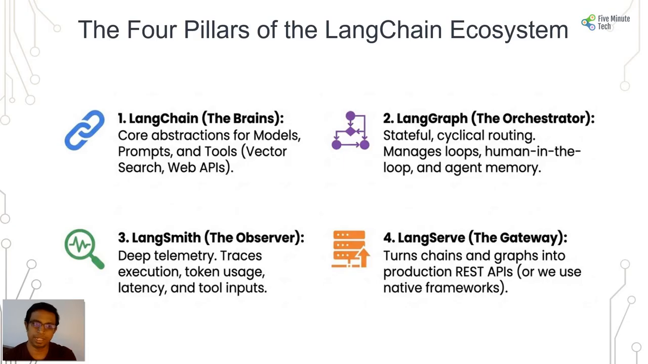The third one is LangSmith, which is the observer, wherein we can do deep telemetry. It has the traces, execution flows, token usage, latency and tool inputs. And then the final one is LangServe, which is the gateway, which turns the chains and graphs into production REST APIs, which we can use along with the native framework.